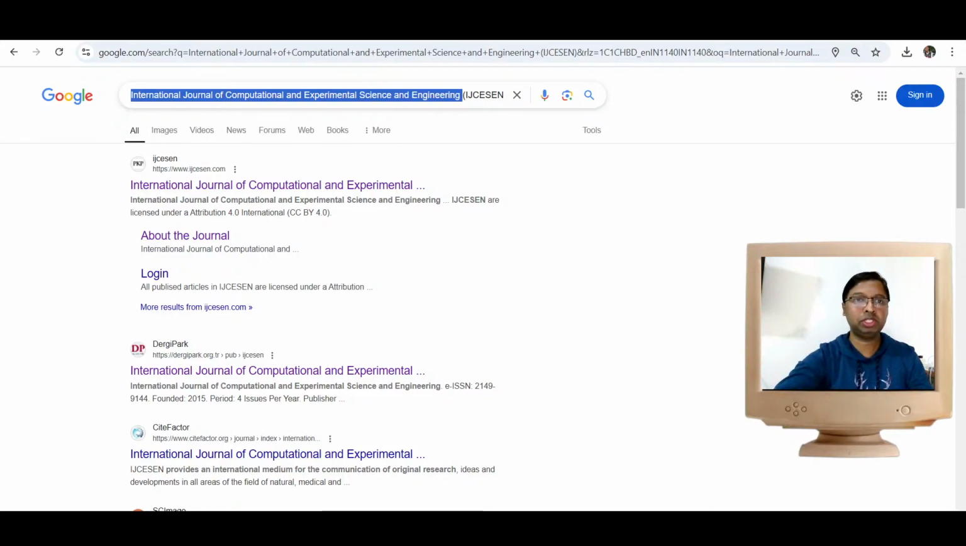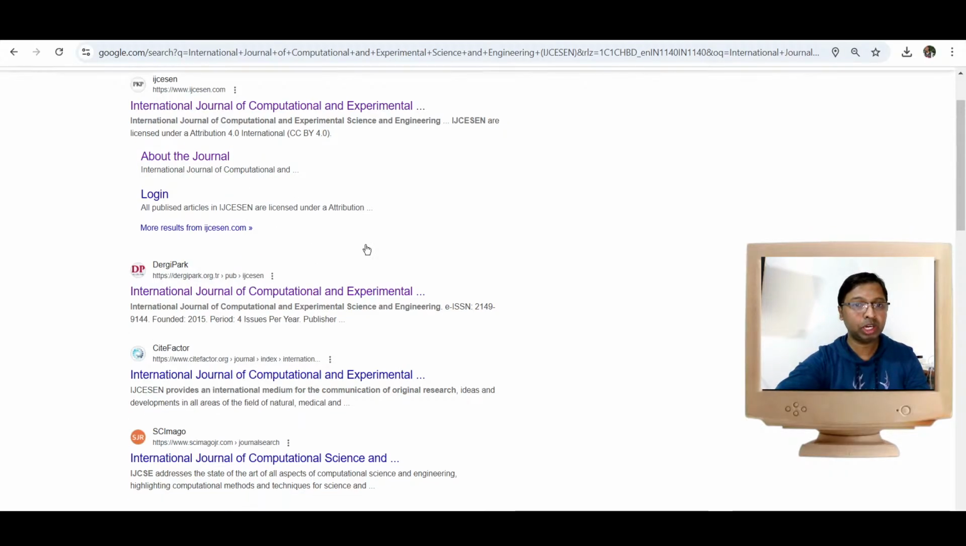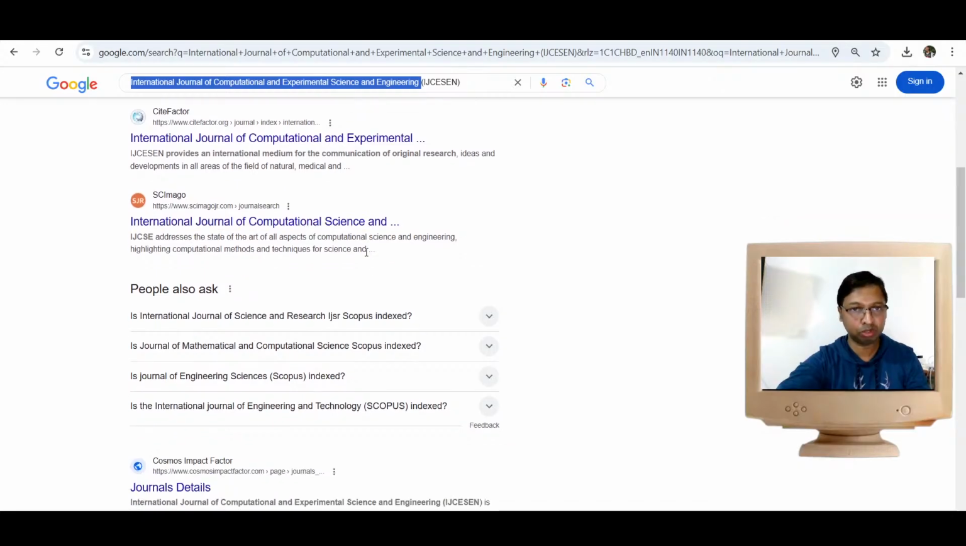I'm going to search for this particular journal, International Journal of Computational and Experimental Science and Engineering, IJCESEN. We have got some search results. This is the website which has been in circulation through the backdoor, through the associations and through the conferences as well. We also have another website from DergiPark. We really don't know which is the actual genuine website of this journal. We also have other indexing databases discussing this journal, including the SCImago Journal Rank website.